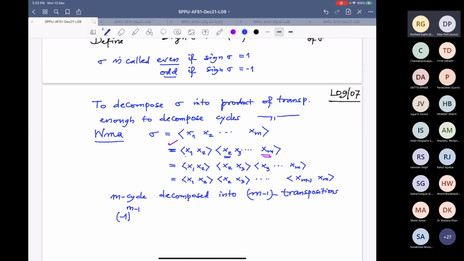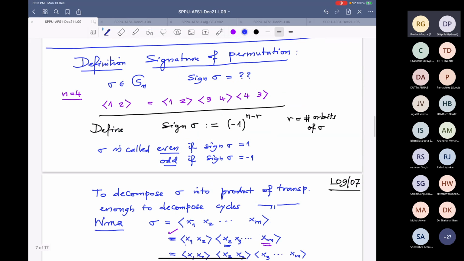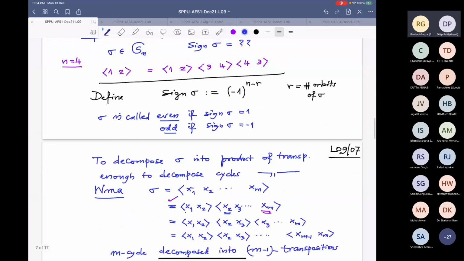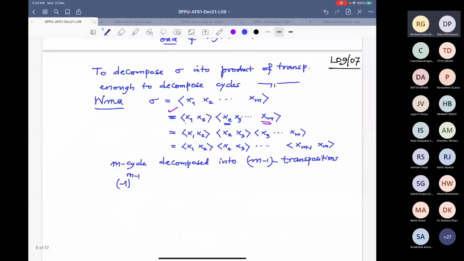And how many transpositions does it decompose into? m minus 1. So this is the number. Anyway, that is the sign we have defined. Now what is more important: when will an m-cycle be even in our definition? If and only if (-1)^(m-1) is 1, that is, if and only if m minus 1 is even.